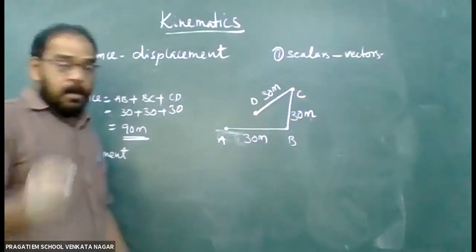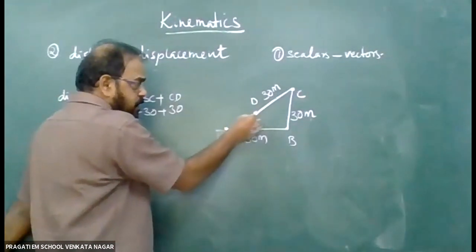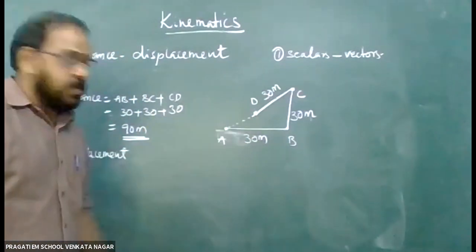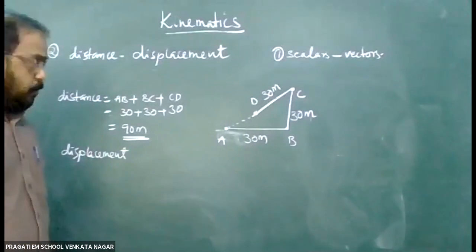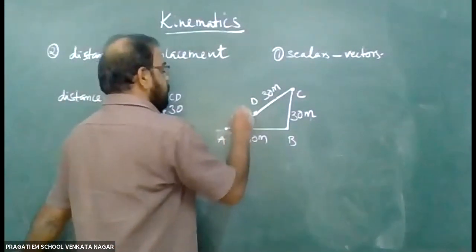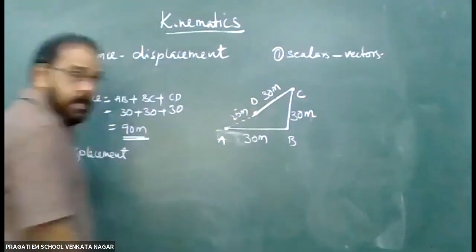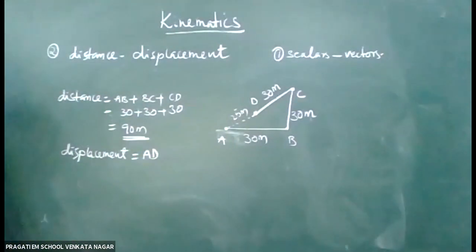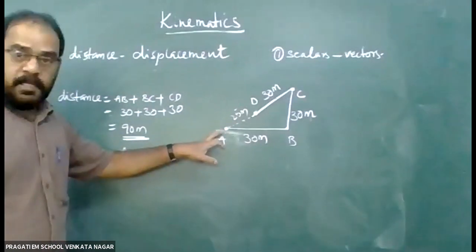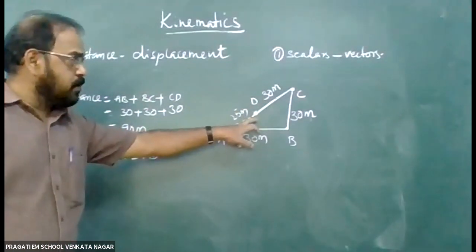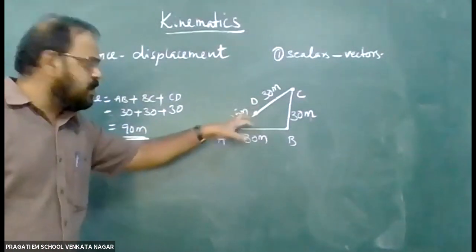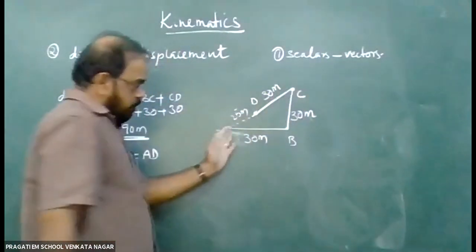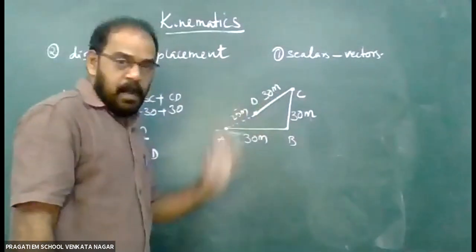Displacement is the shortest distance between my initial position and final position. So this distance is 25 meter, AD. Then my displacement is AD. My initial position is A and my final position is B. So for the shortest distance, we will not consider all these paths which I have traveled through.